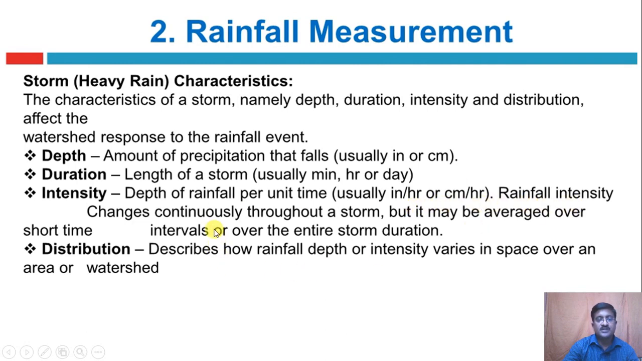Rainfall intensity changes continuously throughout a storm, but it may be averaged over short time intervals or over the entire storm duration. Distribution, describes how rainfall depth or intensity varies in space over an area or watershed.